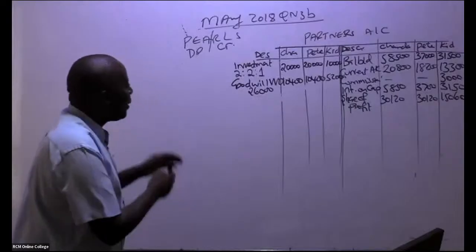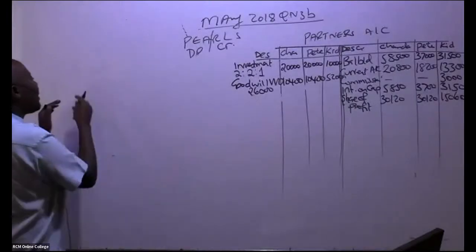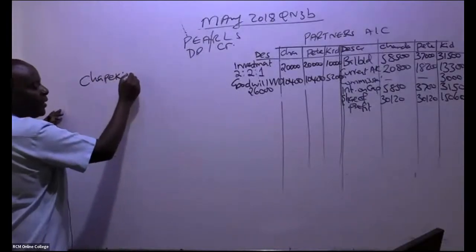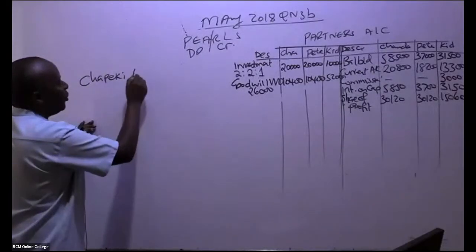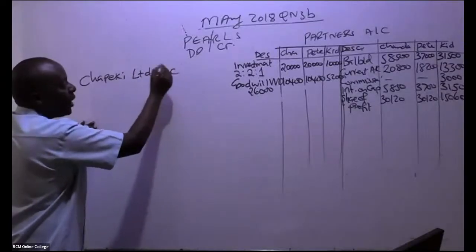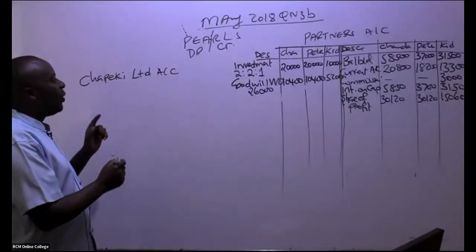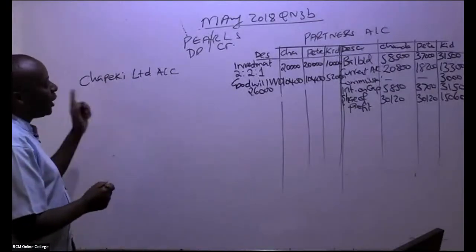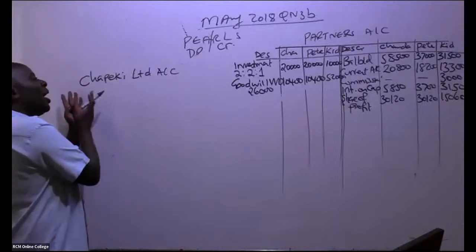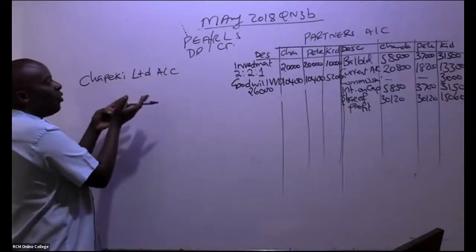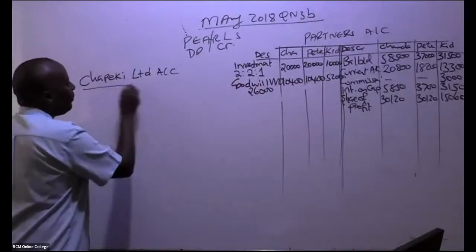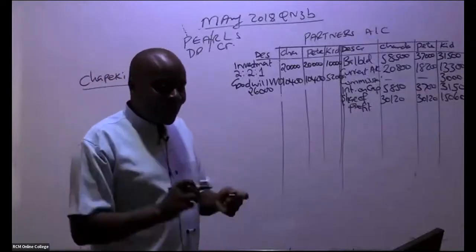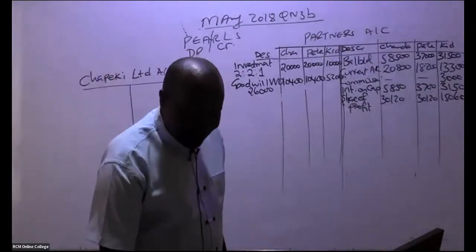Remember, now in the partner's account, we will have a client's name, Chapeki Limited's account. That's still number one. They want us to do three things: realization, partner's account, and the Chapeki Limited's account. Chapeki is the buyer, the one taking over our assets. I hope you guys are ticking things.